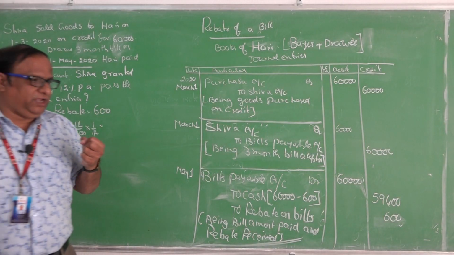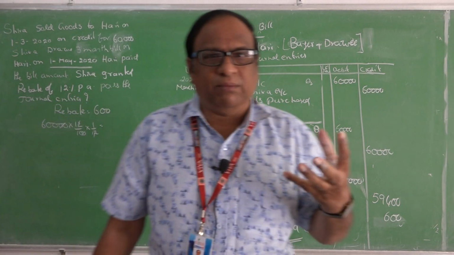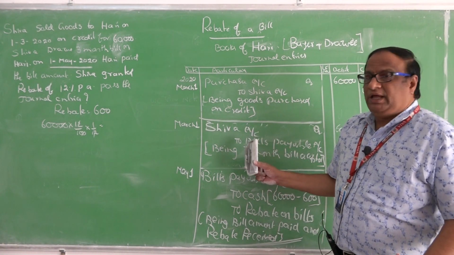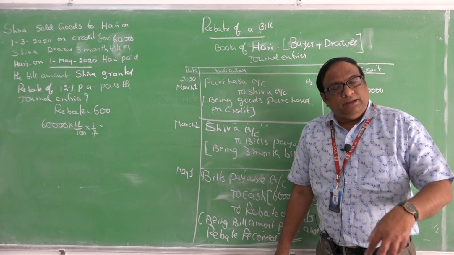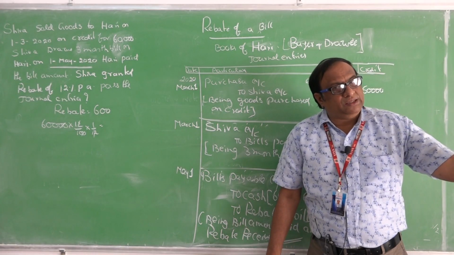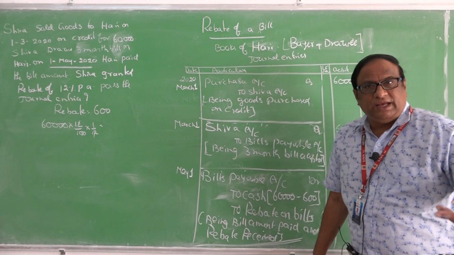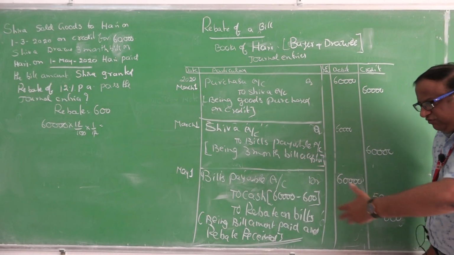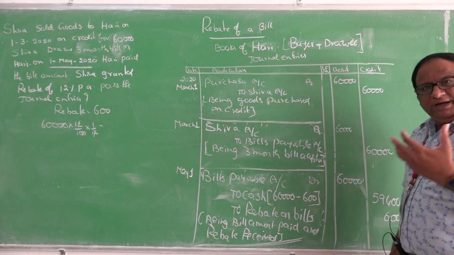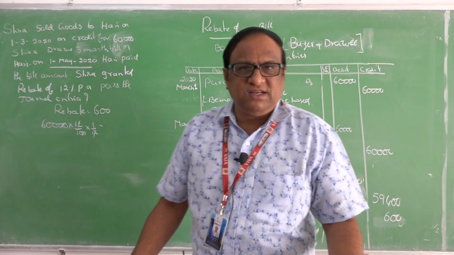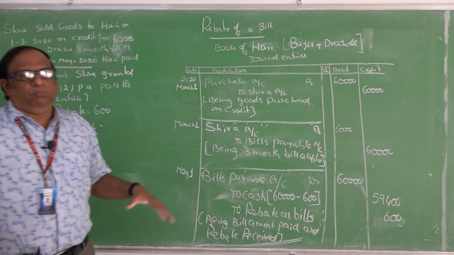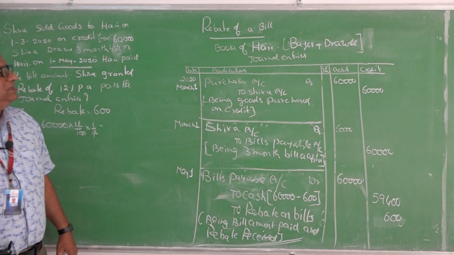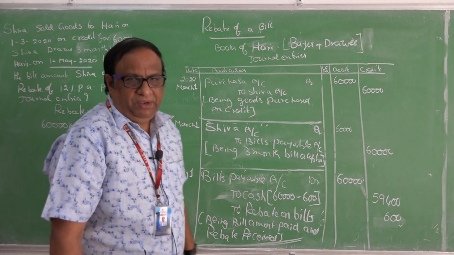If Shiva deposits it into the bank within 1 month, he gets that 600 rupees and more advantage. There is no dishonor of the bill from every drawee. Once Shiva has given the rebate to Hari, Hari will state this fact to another drawee. That drawee also responds and pays the bill amount. If each and every drawee is motivated and pays the bill amount, automatically there is no problem of dishonor to the drawer. That is called a rebate of a bill.